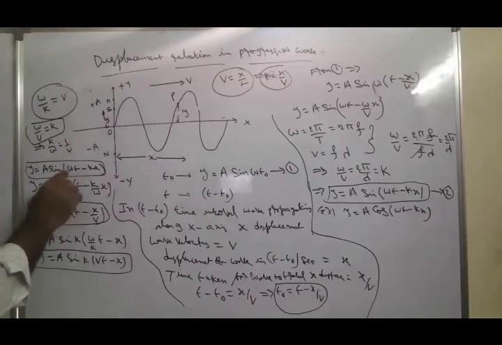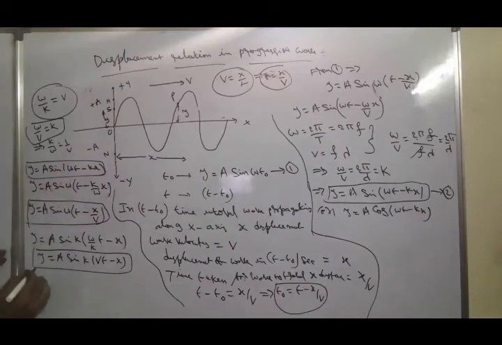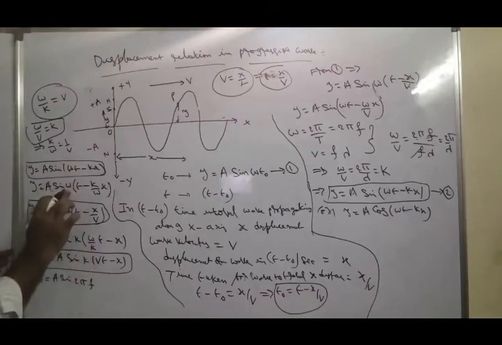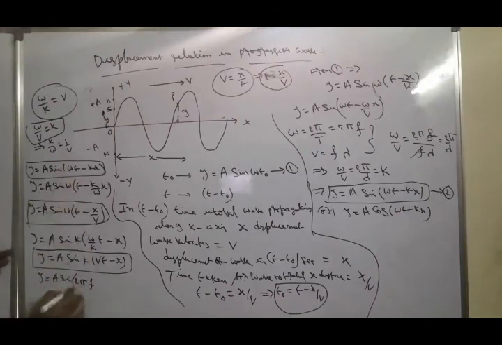In the same manner, we can write y is equal to a sin of 2 pi f into t minus 2 pi by lambda into x, since omega means 2 pi f.